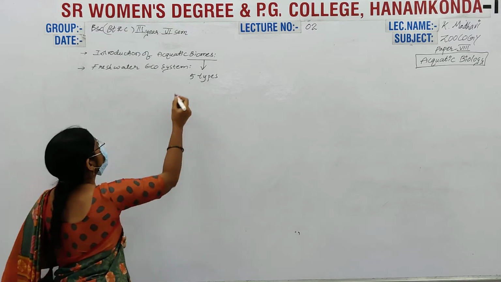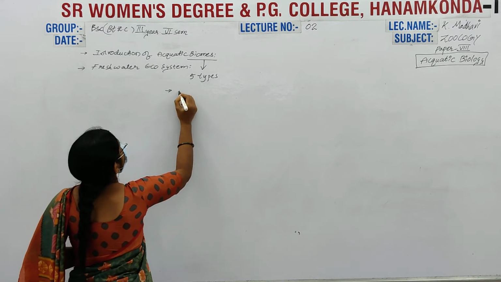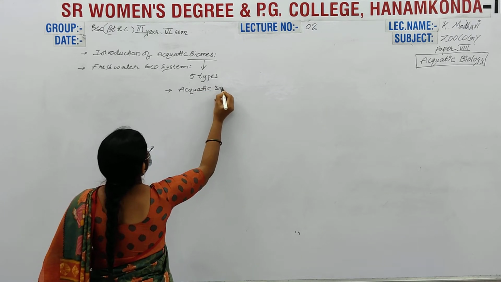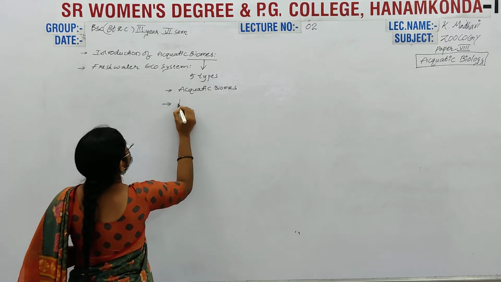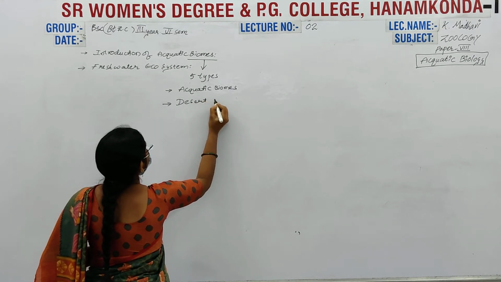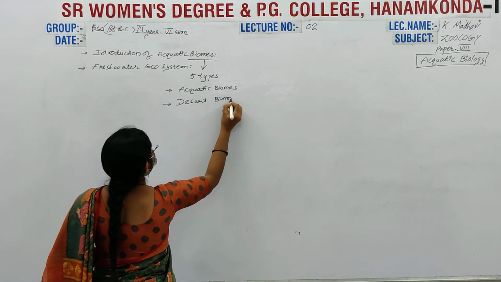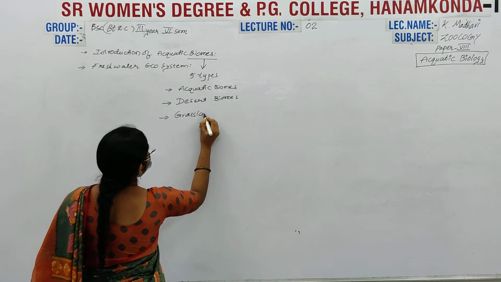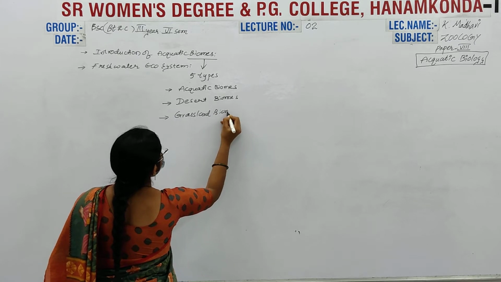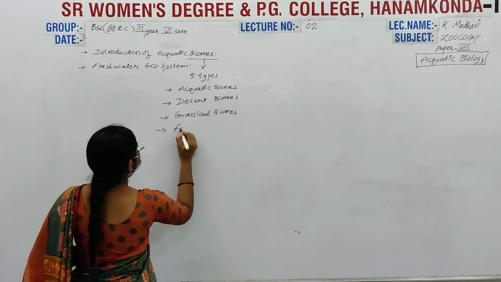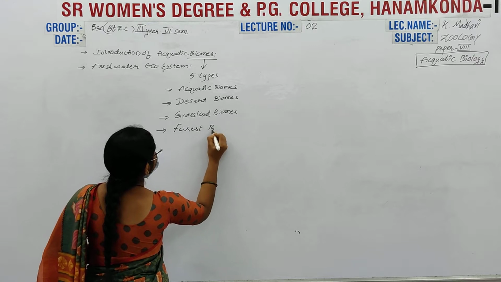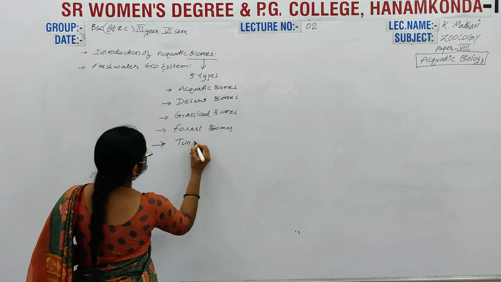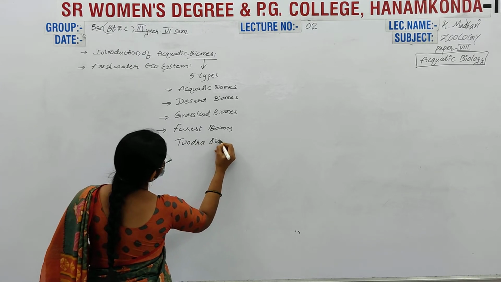Of the 5 types, the first one is aquatic biomes, then desert biomes, grassland biomes, next forest, and the last one, tundra biomes.